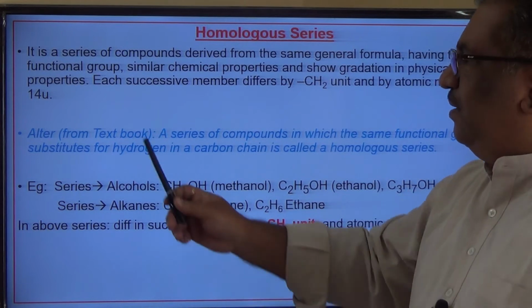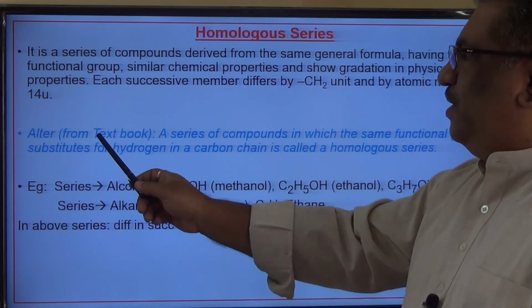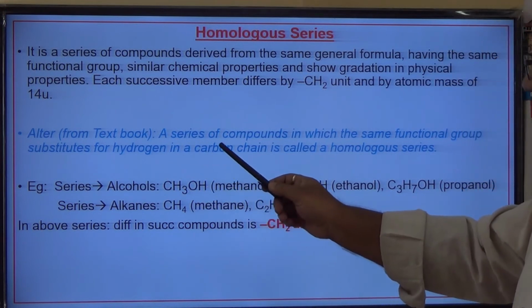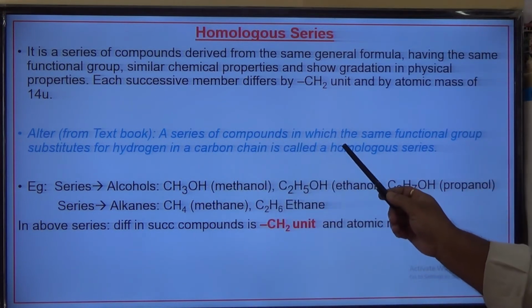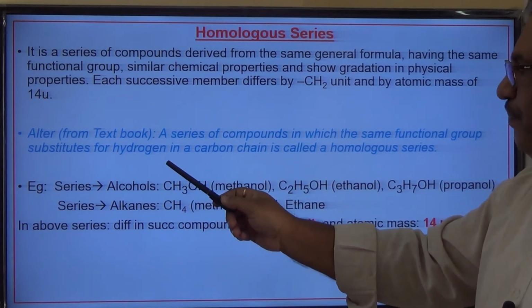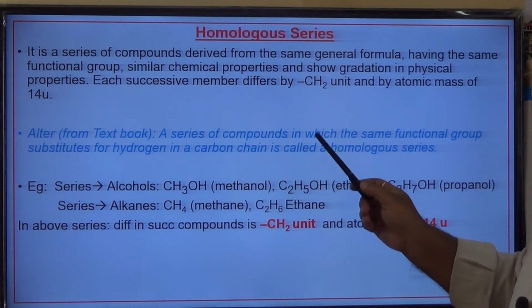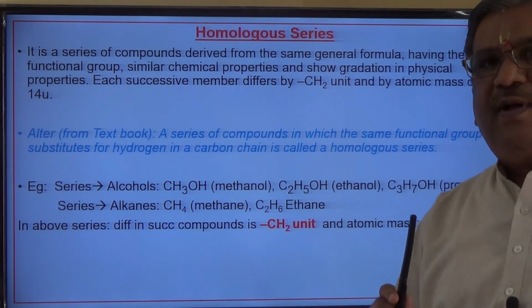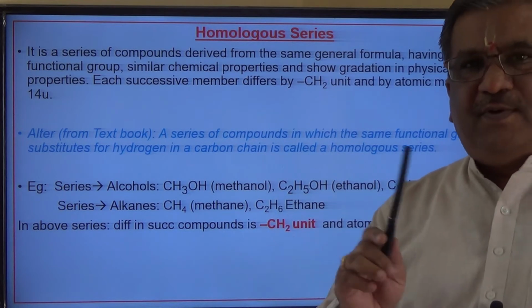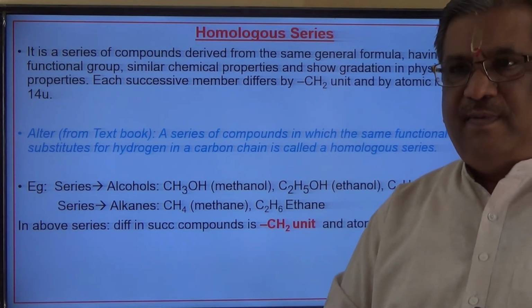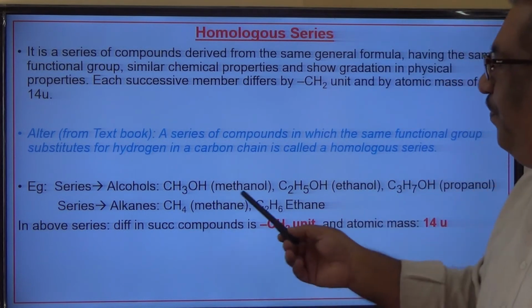You can have a look at the alternate definition, which is from the textbook. See here, a series of compounds in which the same functional group substitutes for hydrogen in a carbon chain is called a homologous series. In a carbon compound, if the same functional group substitutes for a hydrogen, then such a series is called a homologous series.